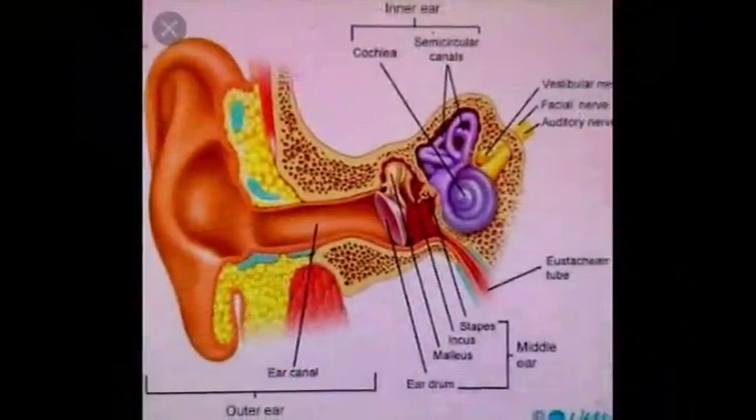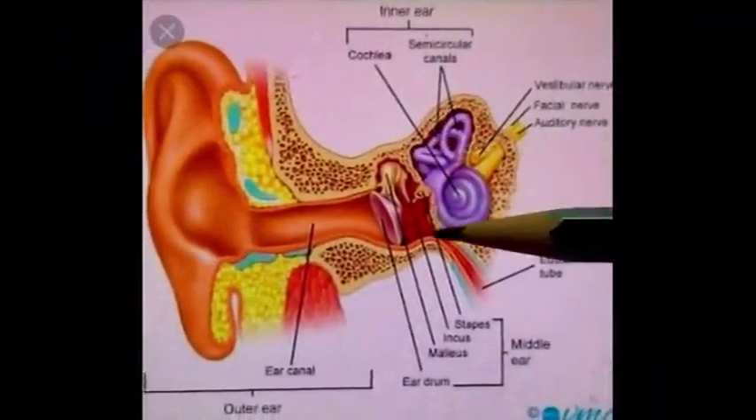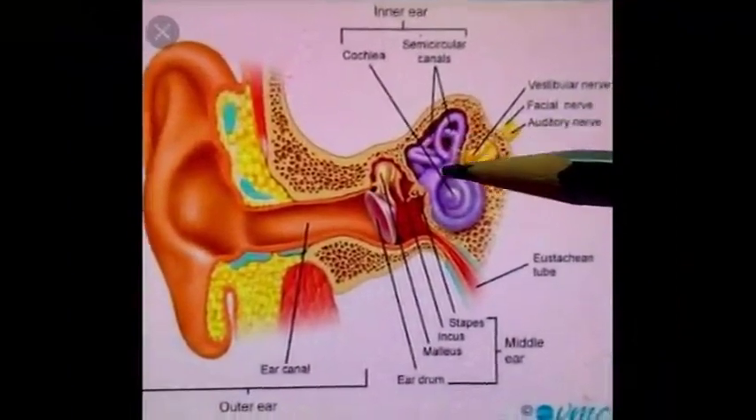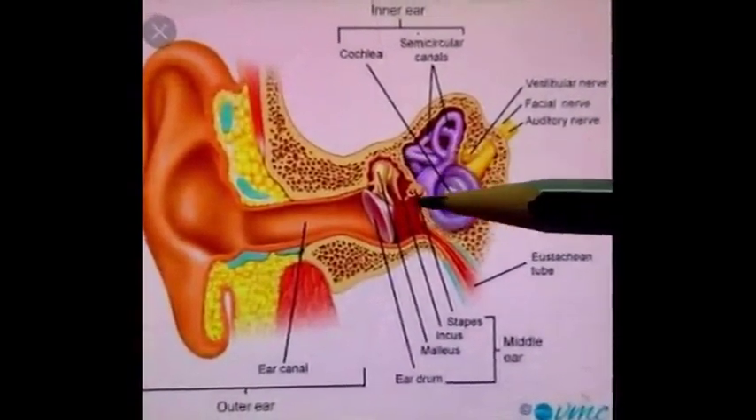So this diagram gave us a good view of certain structures of internal ear which produce their impression on the medial wall of middle ear cavity.